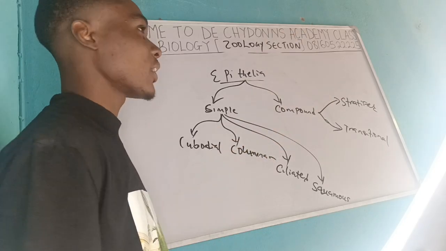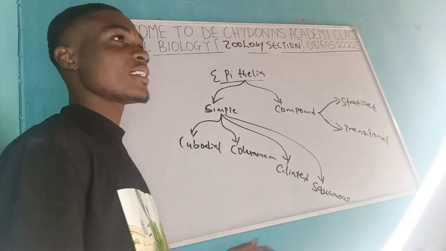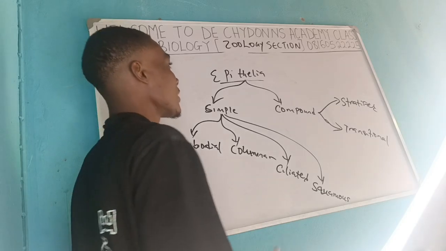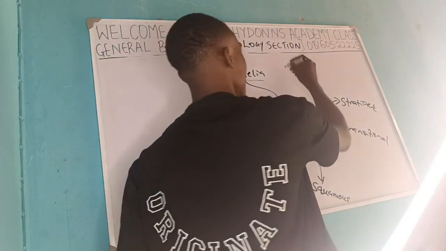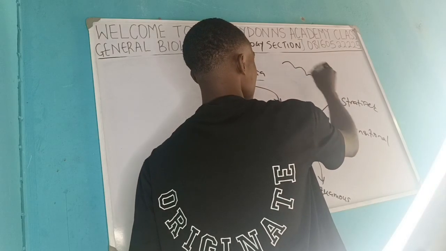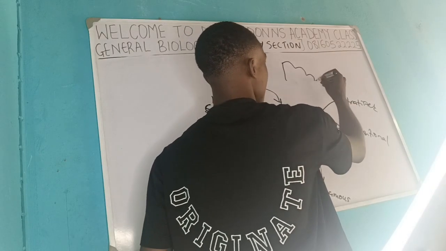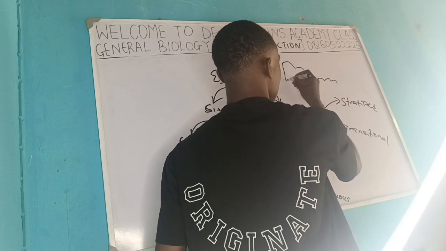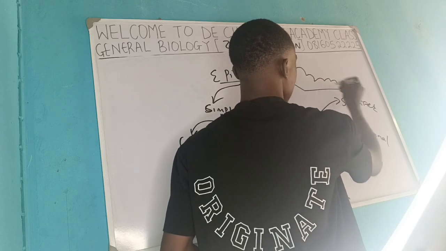So let's go to cuboidal. Cuboidal is a type of epithelia. They simply look like this microscopically.